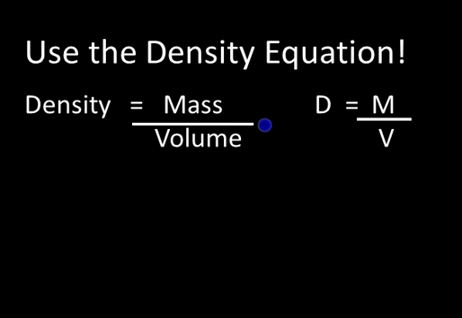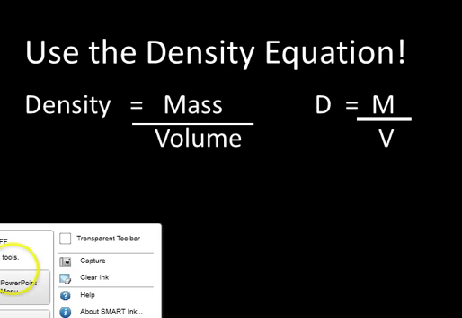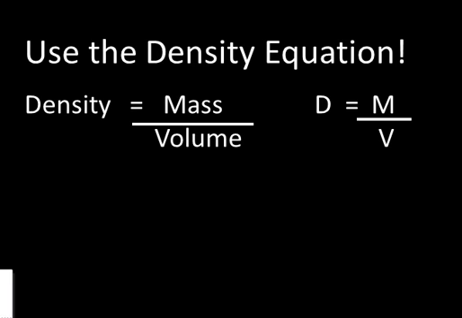We can rearrange this equation by cross-multiplying. We can cross-multiply using the PowerPoint pen. Hopefully it will work here. It is not working here. Here we go.